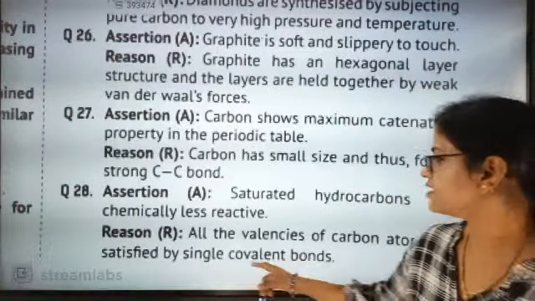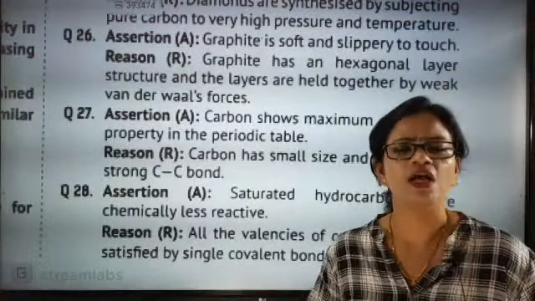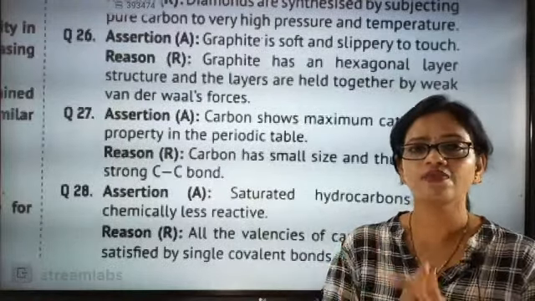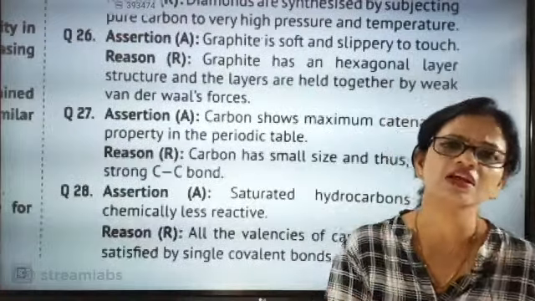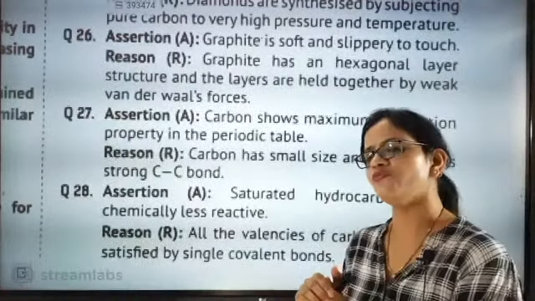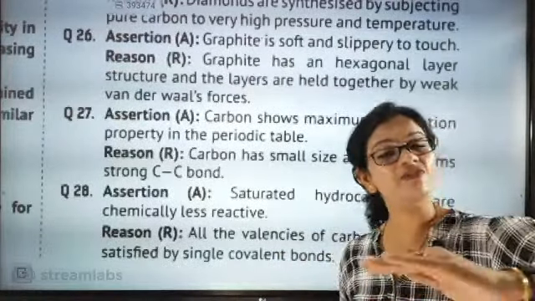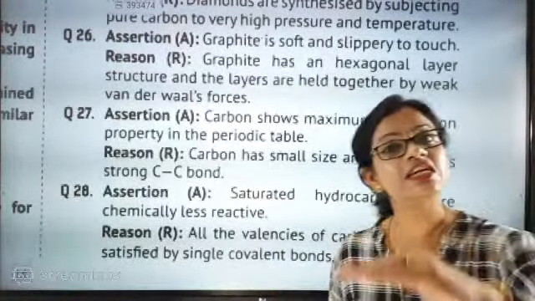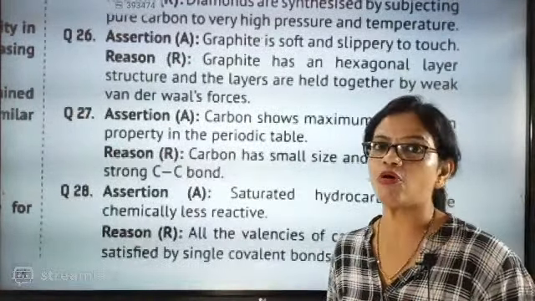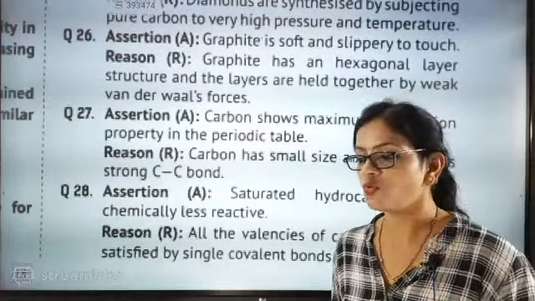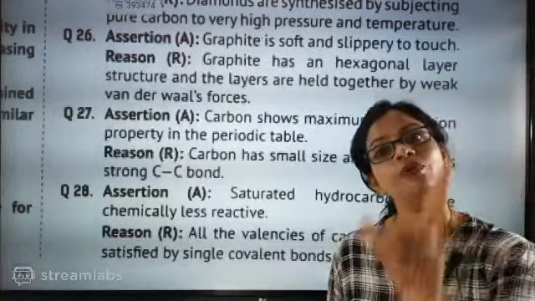Second, all the valencies of carbon atoms are satisfied by single covalent bond. Yes, in saturated hydrocarbon, all the carbon-carbon bonds are single bonds, and since they are single bonds, they are stable. If they had a double bond, they would have one sigma bond and one pi bond, and you know that sigma bond is strong, but pi bond is weak. So once they go for double bond and triple bond, the double bond will break to become single.